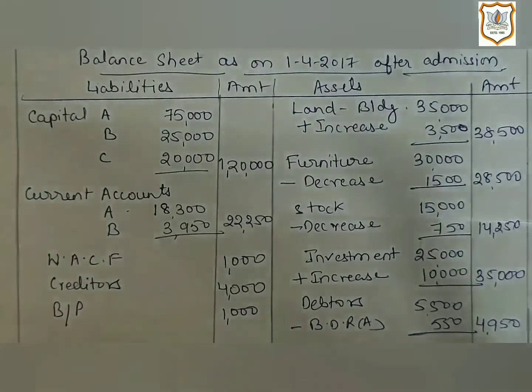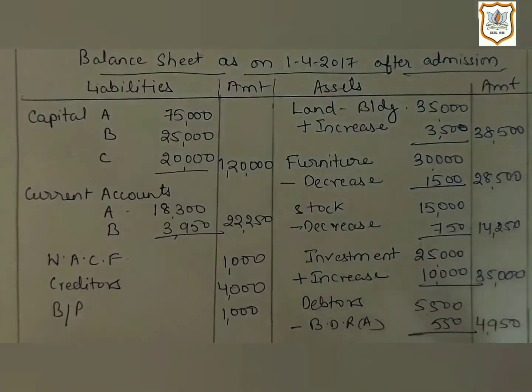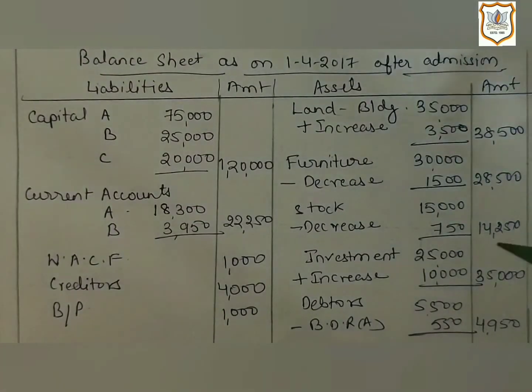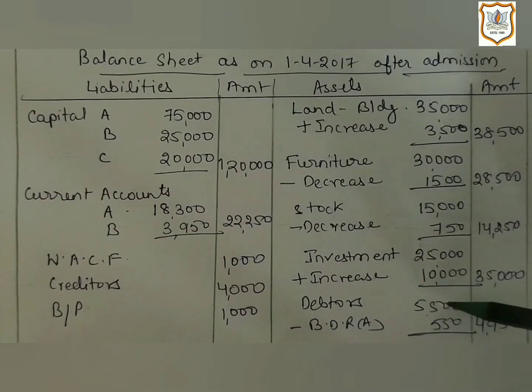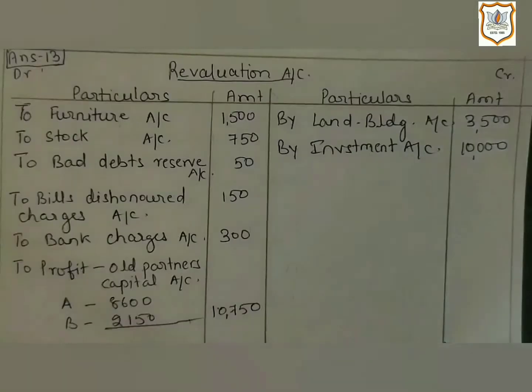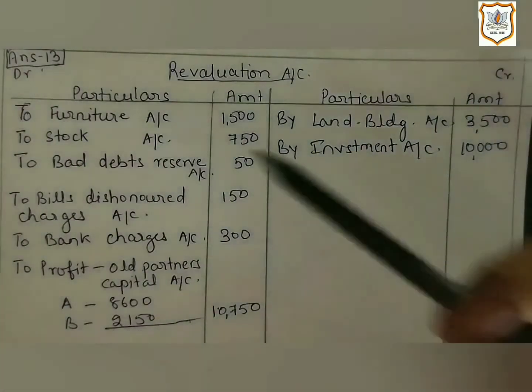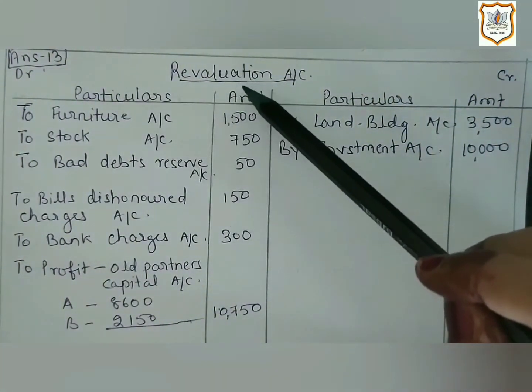Now in fourth point, information is given about provision for doubtful debt and it is to be made at 10% on debtors. Here in the old balance sheet, debtor is shown at rupees 5,500. So 10% of 5,500 is 550, that is bad debt reserve. After deducting 550 from 5,500, we will get 4,950 as the amount of debtor. And its second effect will be on debit side of revaluation account.